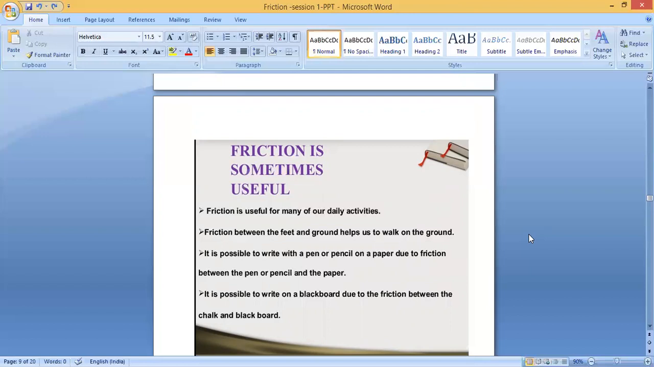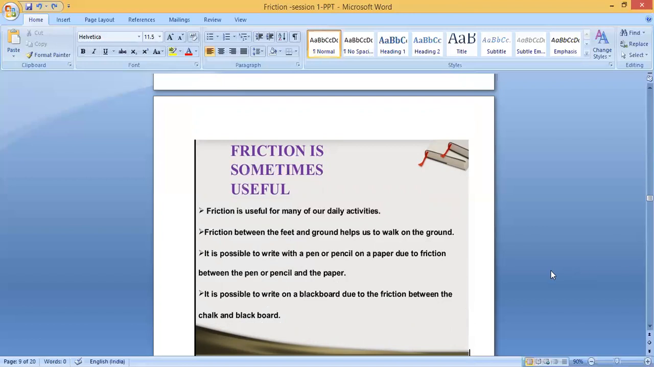You will not be able to write on this paper. Clear? It is possible to write with a pen or pencil on the paper due to friction between the pen or pencil and the paper. It is possible to write on a blackboard. Teachers write on the blackboard due to friction between the chalk and the blackboard.